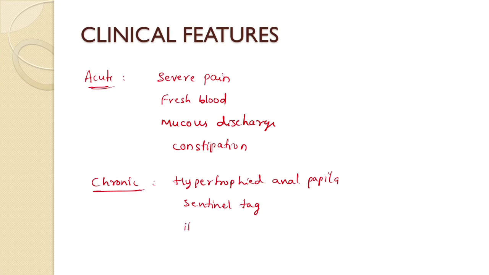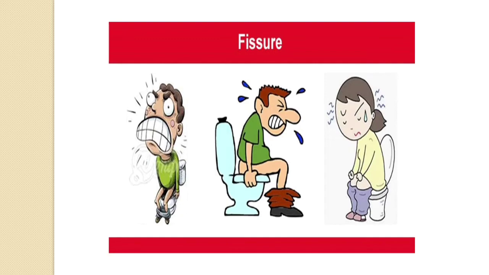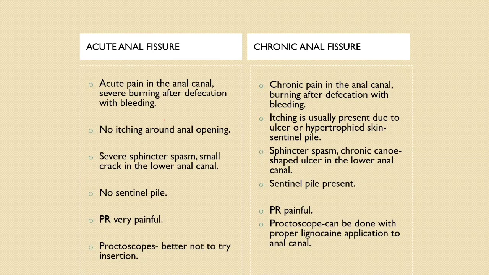Patient can have itching secondary to irritation from the sentinel tag or mucus discharge. Patients of fissure will be having severe pain during defecation. So these are the types: acute anal fissure and chronic anal fissure.